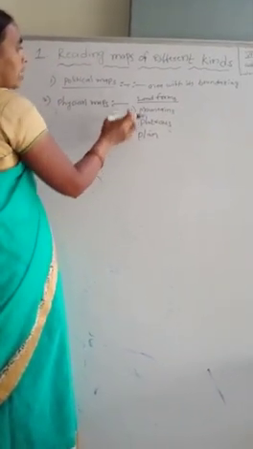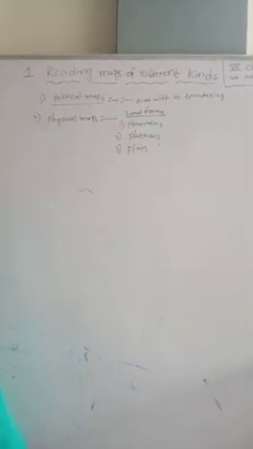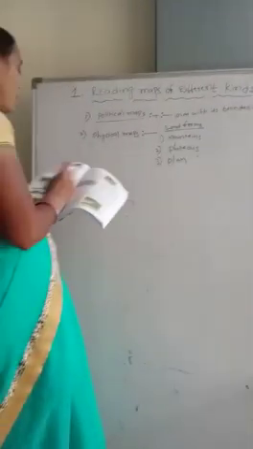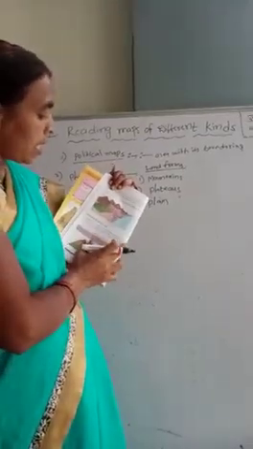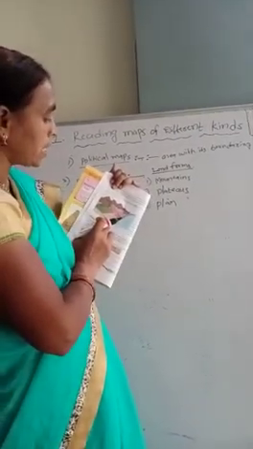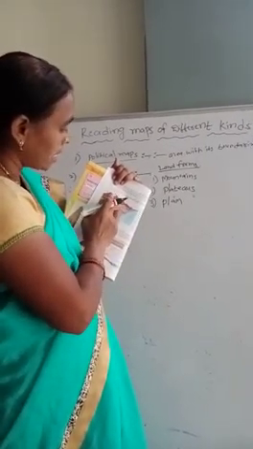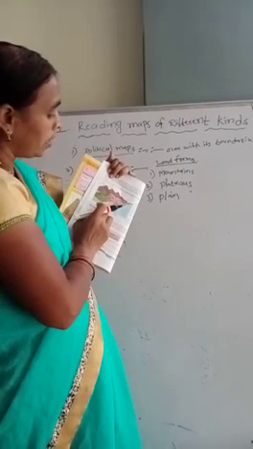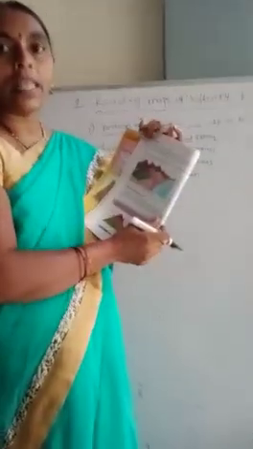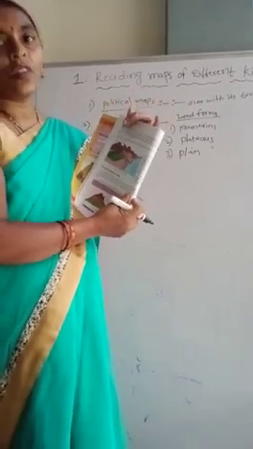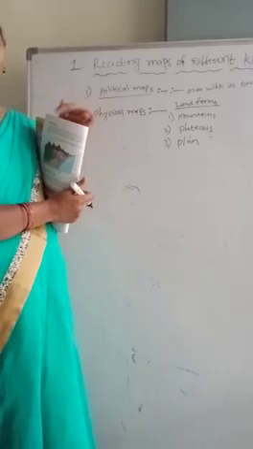Children, look at this physical map. This is the Nimpur village. These are the mountains, meaning hills, and plains. We have used different colors. Children, do you understand this topic? Good, children. I hope you all understand this topic. Thank you.